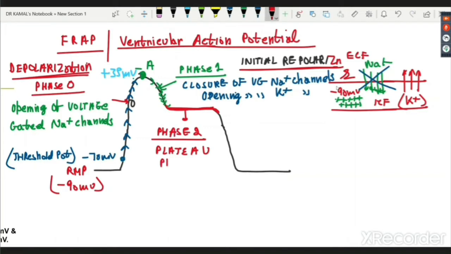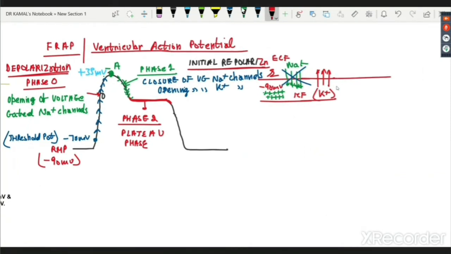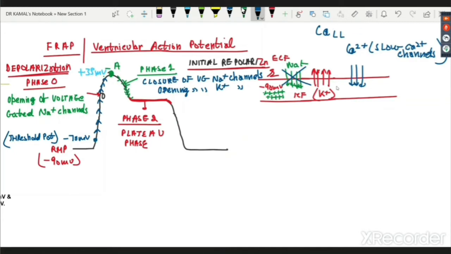So why is the plateau being seen if the potassium channels are open? Now please concentrate. Although the sodium has closed and potassium, mind you, is still going out, the value is not falling because another channel opens, and these are known as calcium slow channels or slow calcium channels, or some people also call them L-type, where L stands for long lasting calcium channels.